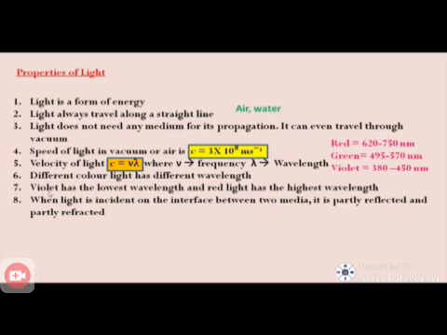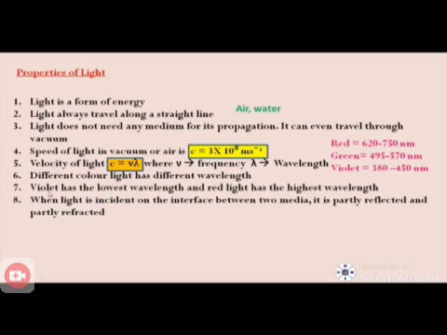And the last point: when light is incident on the interface between two different media, it is partially reflected and partially refracted. How do you explain this last property? Through the refraction of light. Take a pencil in a glass of water. You can see the bending of the pencil in the water. Above the water the pencil is a straight line, but inside the water the pencil is slightly bent down. So that's the reason, it is refracted.